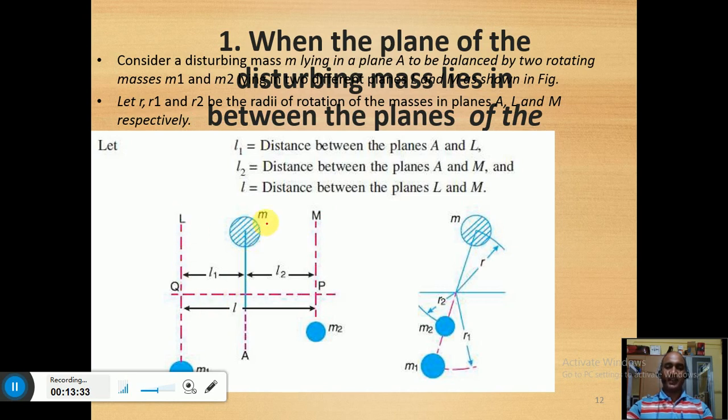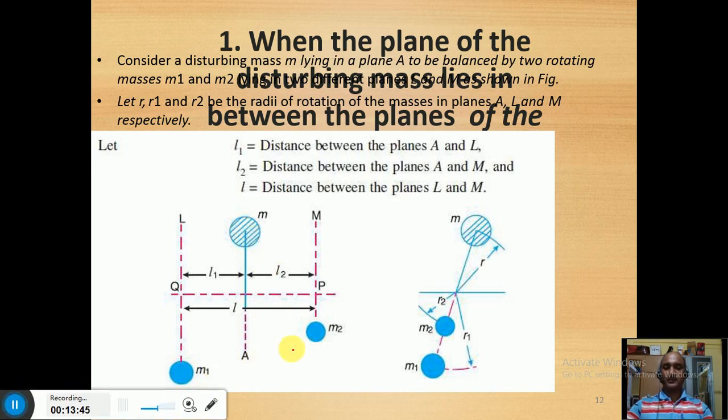So let us assume that L and this capital M are two planes in which we are going to put the masses. To balance this mass M, let us assume M1 and M2 are the balancing masses which we are going to put at distances of R1 and R2. Let us assume this radius is R1, and the distance of this M2 from the rotor axis is R2.